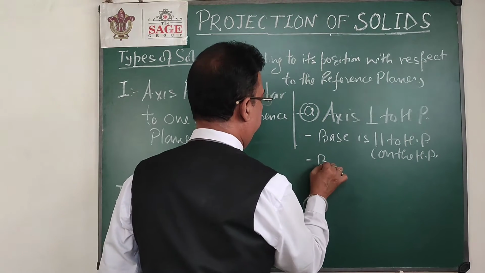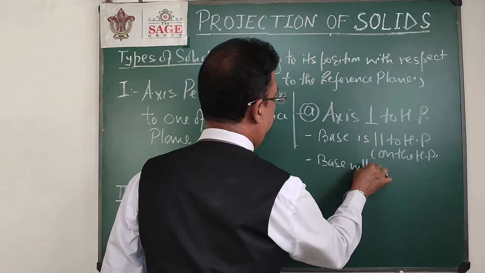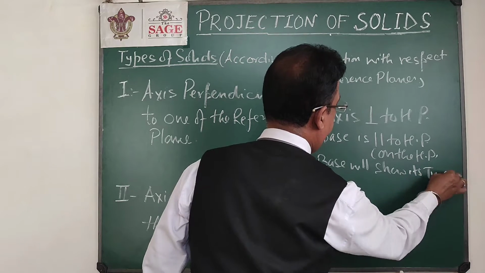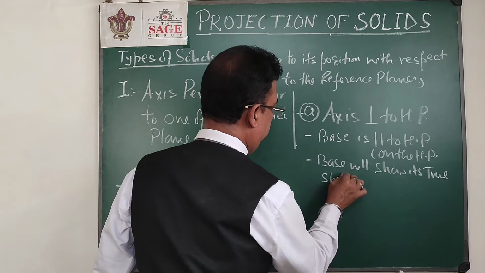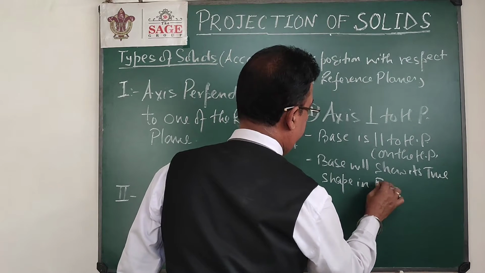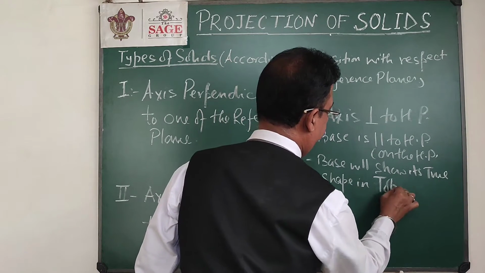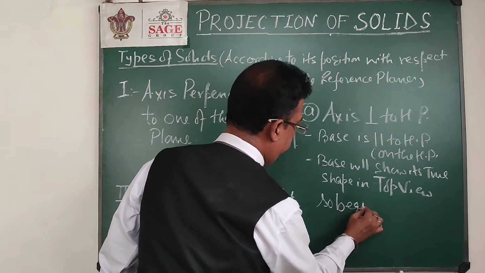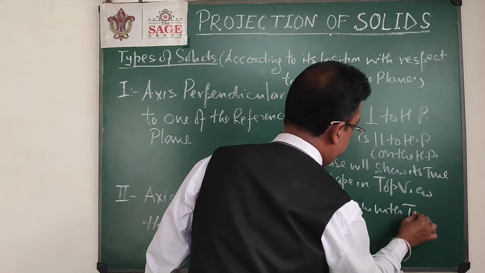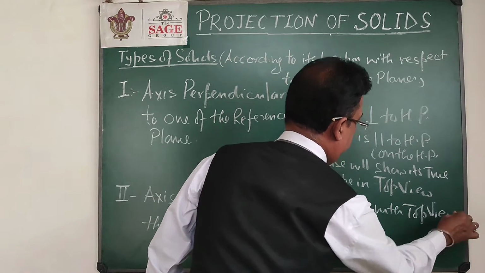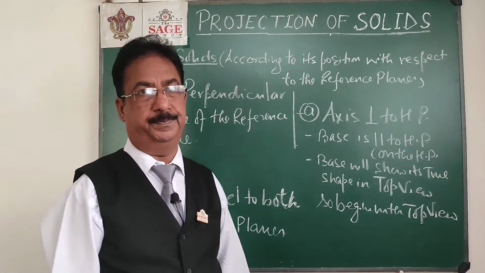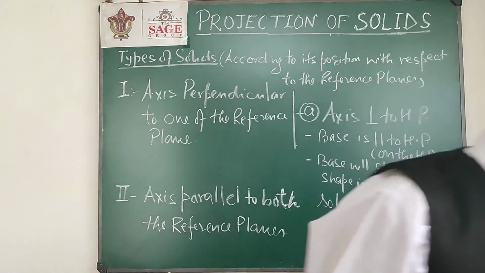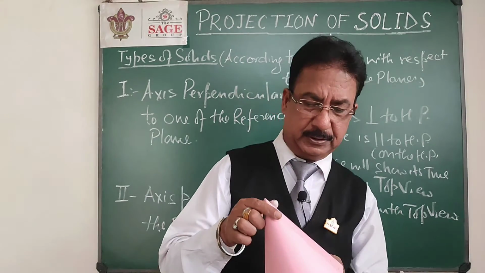It means the base will show its true shape in the top view, so we begin with the top view. This is the first concept of solids: if the axis is perpendicular to HP, we should start with the top view.